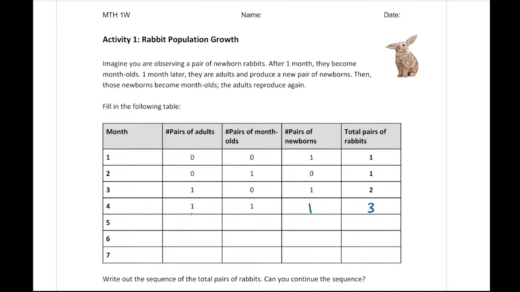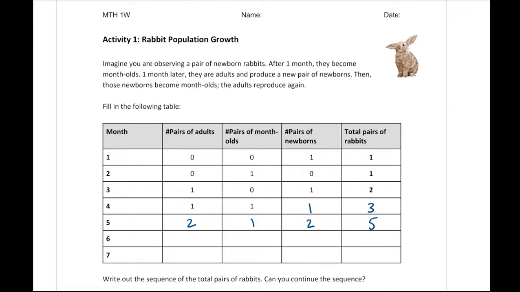Next, we still have the 1 pair of adults. This month-old becomes an adult, so we have 2 pairs of adults. The newborns become month-olds, and now these 2 pairs of adults make 2 newborn pairs, so now we're at 5.